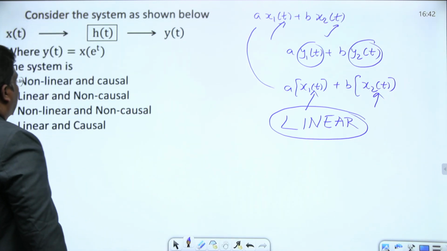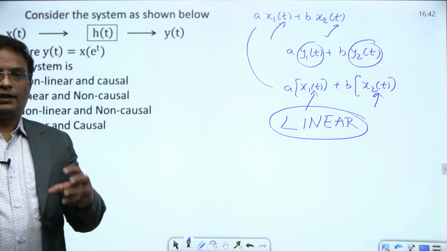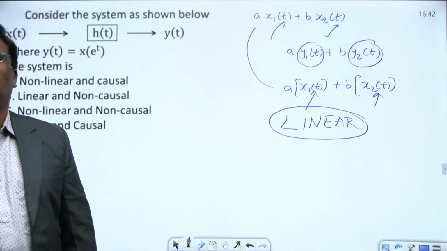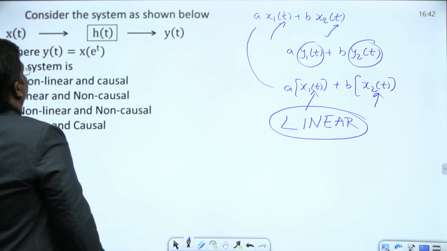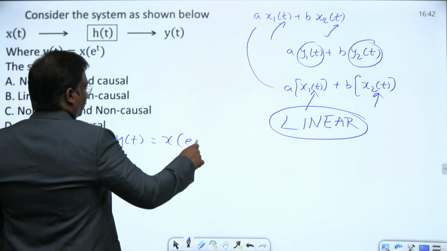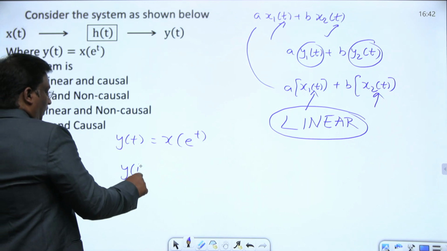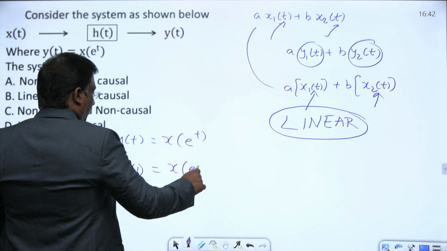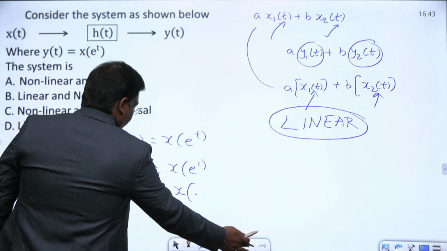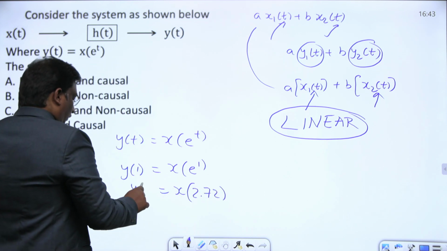Just discuss causal and non-causal. What is causal and non-causal? If the present output depends only on present and past inputs, then the system is called causal. Here y of t is nothing but x of e power t. Just check one value, y of 1. What is y of 1? x of e power 1, which is something like x of 2.72.